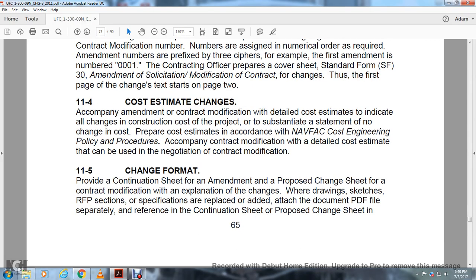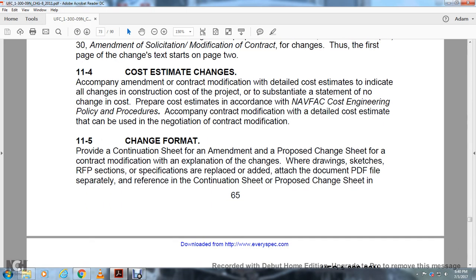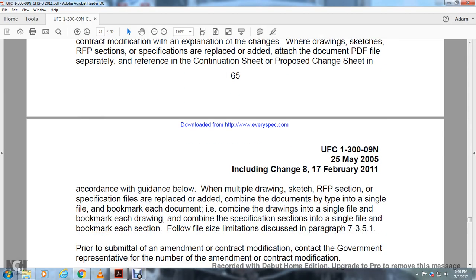Change of format. Provide the continuation sheet for the amendment of the proposed change sketches and for the contract modification explanation for the change required of the drawings and sketches of the request proposal. Section specifications are replaced and attached for the document PDF file with a separately referenced continuation sheet, proposed change sheet.